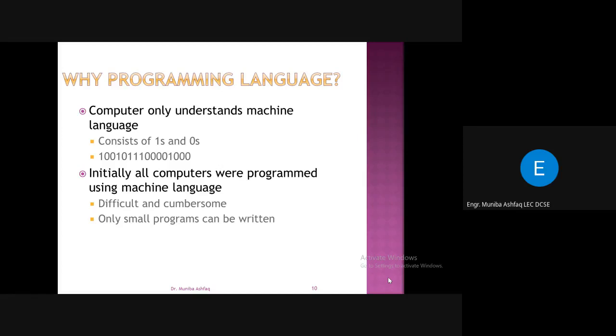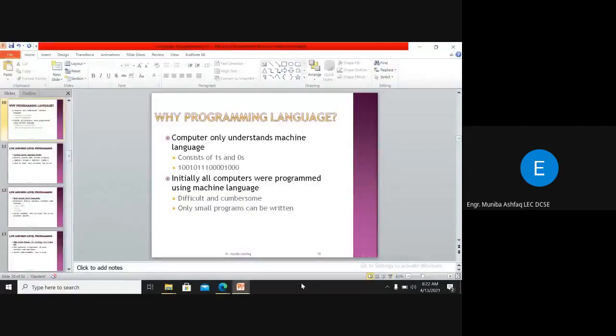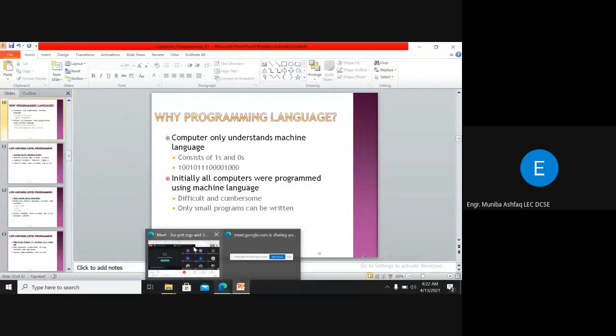So is it easy for us to learn machine language? If I have one instruction and I learn ones and zeros for that, is it easy for us as a programmer? Anyone, please? All of you are sleeping, I think.